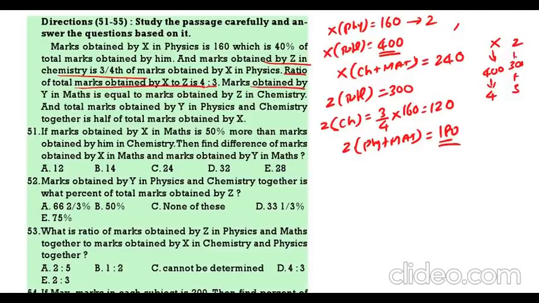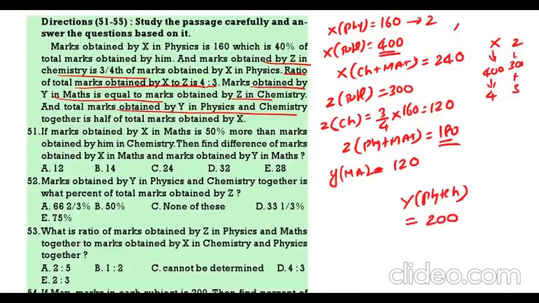Marks obtained by Y in maths equal to marks obtained by Z in chemistry. So Y in maths is equal to Z in chemistry, that is 120. And total marks obtained by Y in physics and chemistry is half the marks obtained by X. Half the marks obtained by X means 200. So what is Y total then? This is 200 plus 120, that is 320. So Y total is 320.